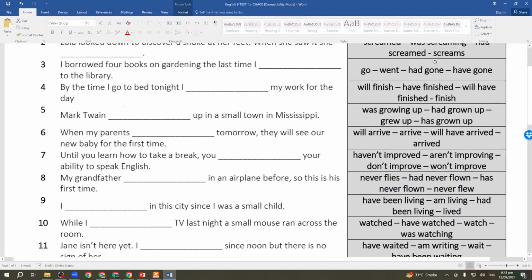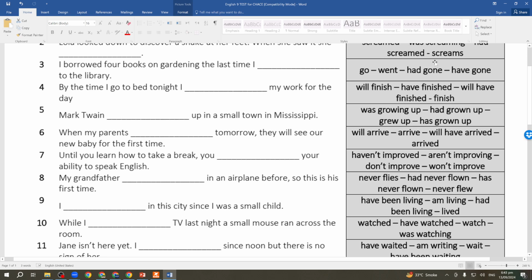All right. By the time I go to bed tonight, I blank my work for the day. Yes. It's very easy. By the time I go to bed tonight, अब जाना है उसने सोने के लिए. फ्यूचर की बात हो रही है. That I will finish my work for the day. Good.